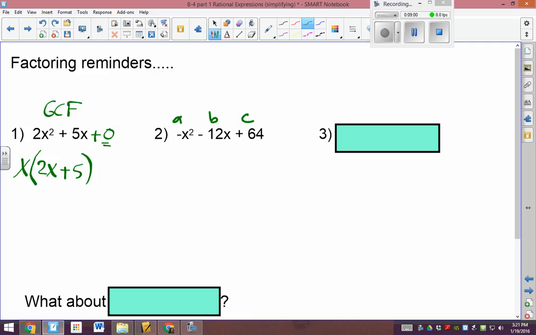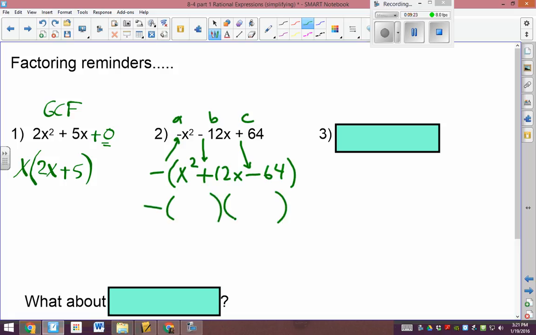I do have the A, the B, and the C. In chapter 4, we learned that if there was a negative A, we didn't like it, so we removed it. Most students forgot this stuff that you're doing right now. She's rewriting with new signs, and that's really important because the new signs will be what we use to determine the signs in the final parentheses.